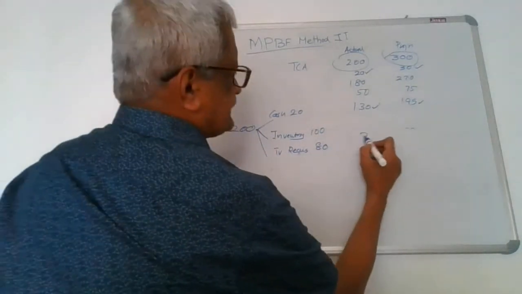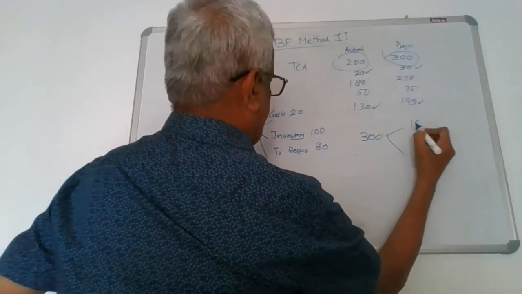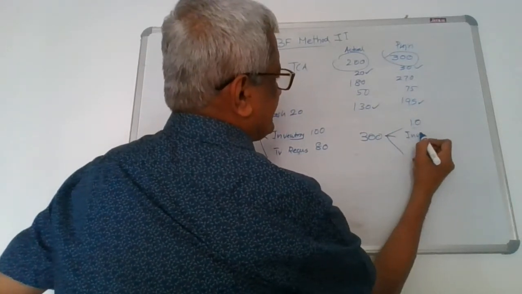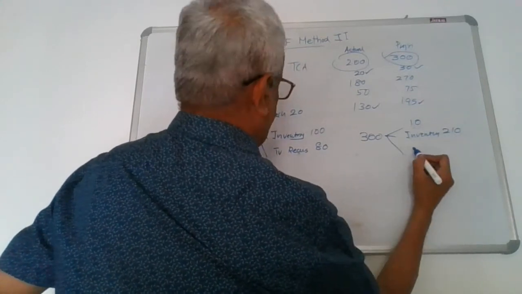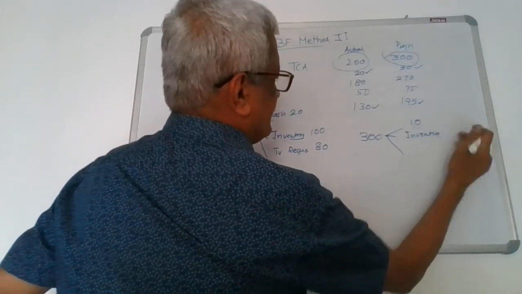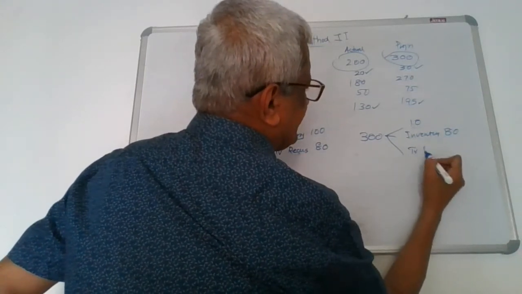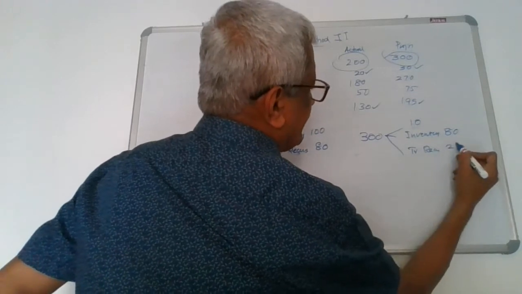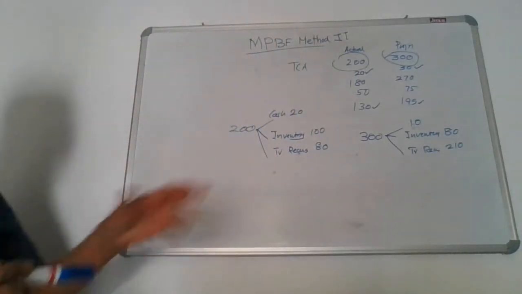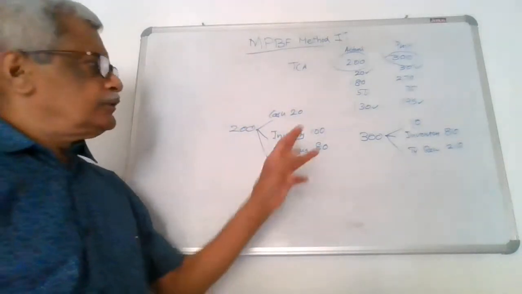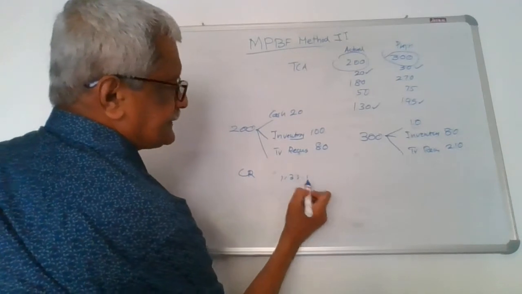When it moves to the 300, suppose the cash is 10, inventory is say 80, and the trade receivables 210, 290, 300. Now look here, in both the cases, you will get a current ratio of 1.33:1.